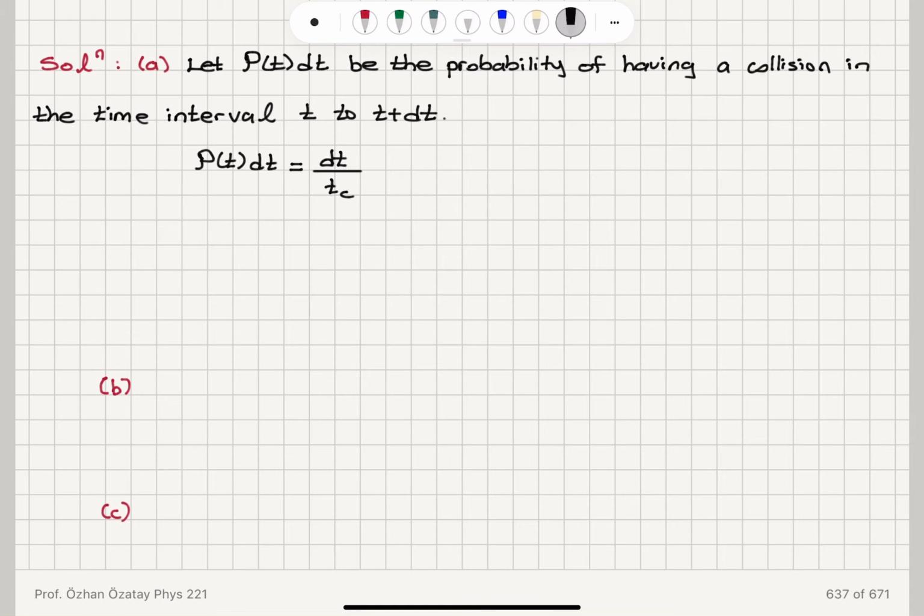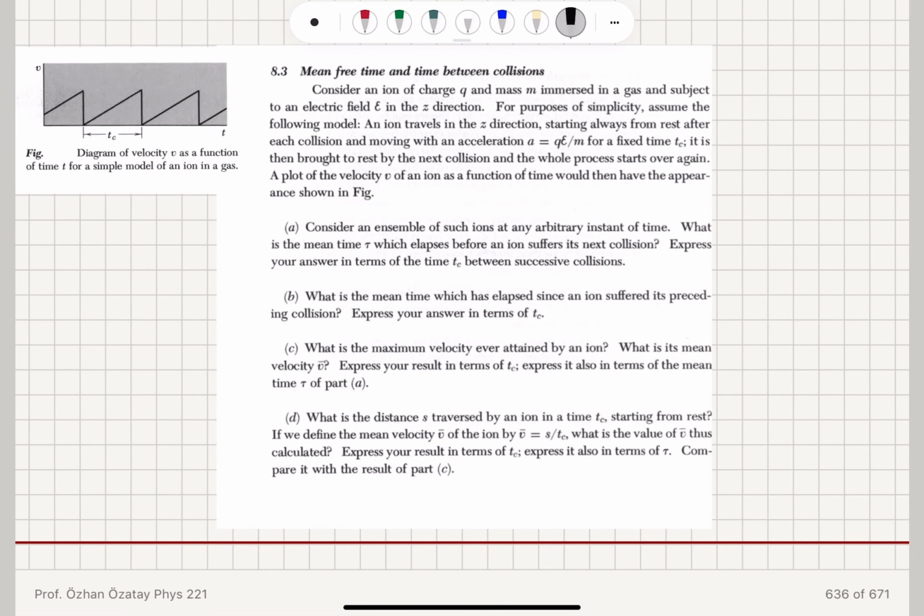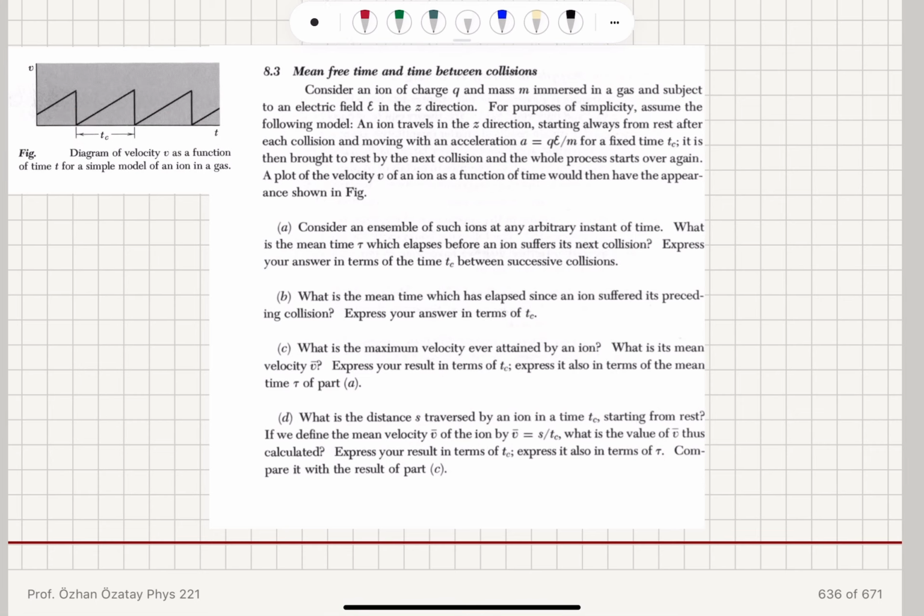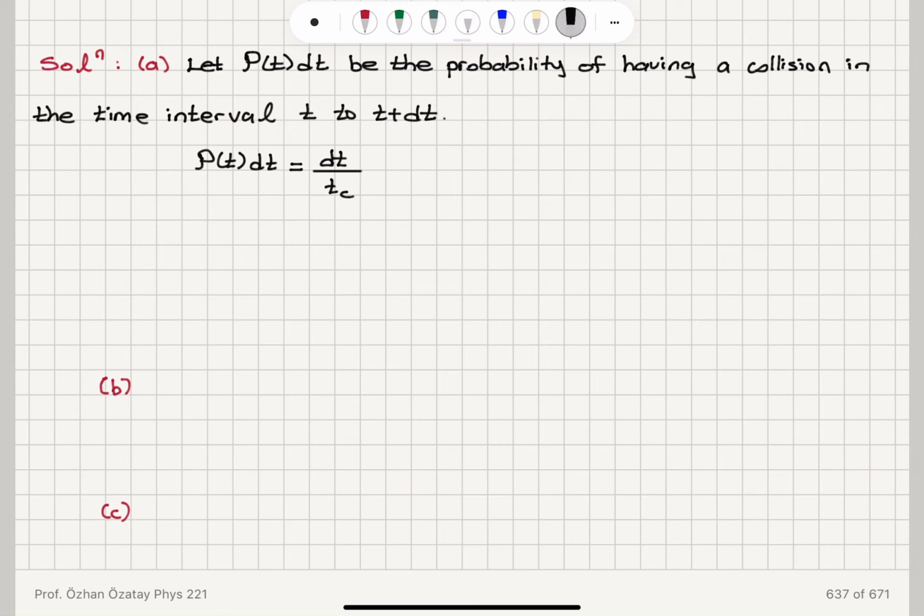And what is the time I should wait to make sure that I will encounter a collision? Starting at any point in time, if I wait for a time interval tc, it's certainly true that even if I start here and wait for a time tc, there will be one collision. So this probability is dt over tc.